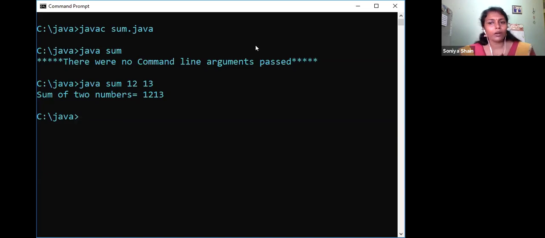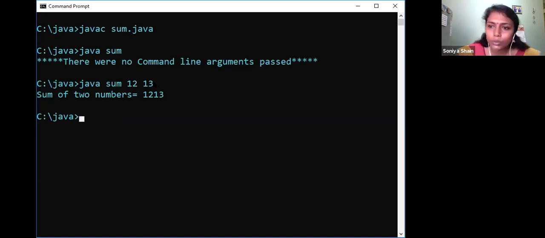Okay, because already I told you that the command line arguments are accepted as strings only. So if you are passing 12 and 13, it is also accepted as string. As strings, when you add them, what is happening is that it is concatenating the strings. So you get 12 concatenated with 13, so you will get the result as 12, 13 only.